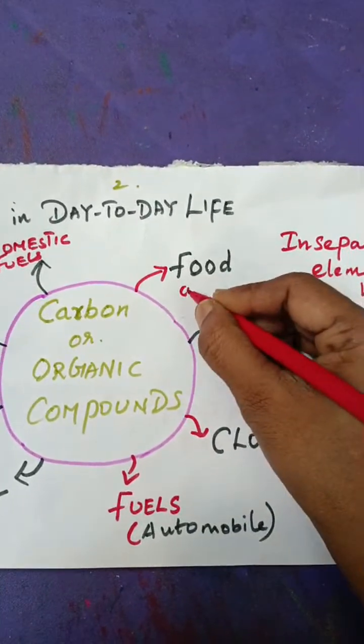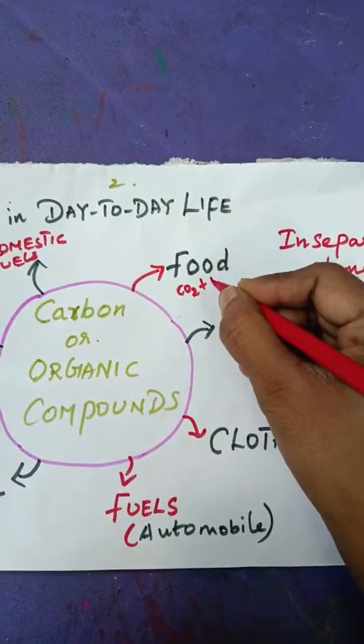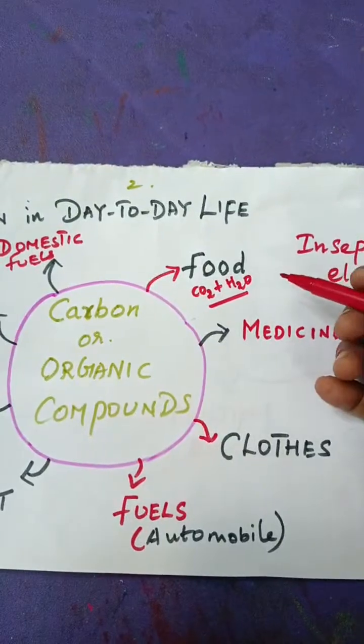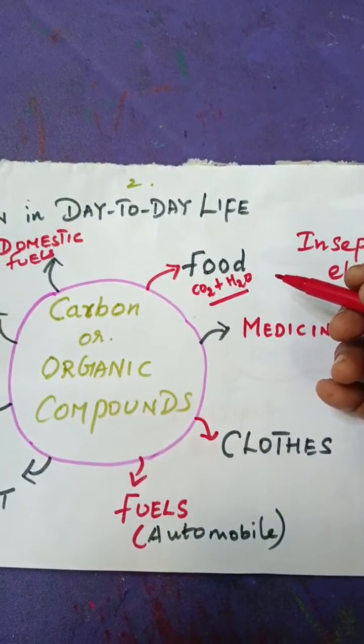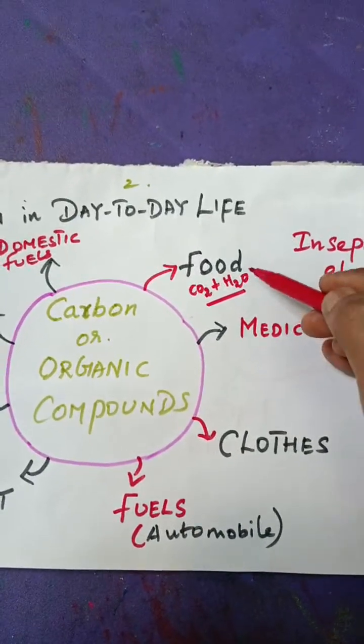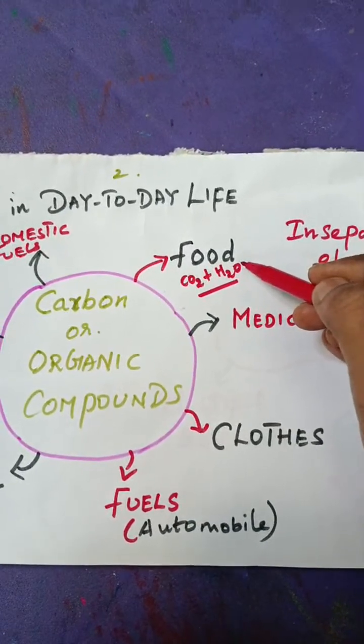I told you carbon dioxide and water give food with the help of sunlight and chlorophyll pigment, with water and the minerals present in the soil, so the food is rich in carbon, isn't it?